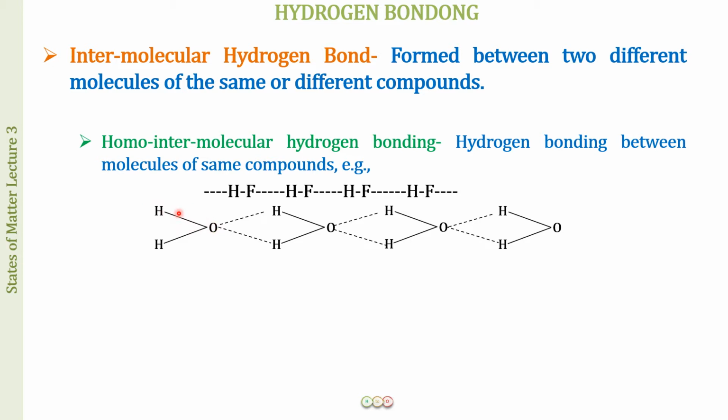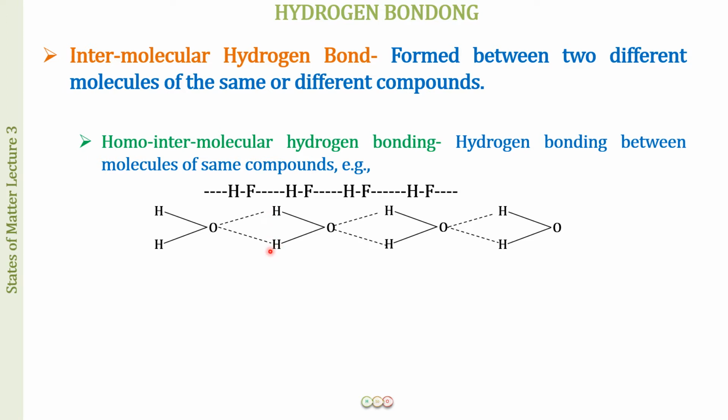So here, when the covalent bond is formed, again the electron density is going to be towards oxygen. So there is going to be a partial negative charge on this, and a partial positive charge on hydrogen. But in the water molecule, the oxygen is covalently bonded to two hydrogen atoms. So the two hydrogen atoms will each have a partial positive charge, and as the molecule as a whole is completely neutral, the oxygen will have 2 units of partial negative charge. As a result, when it comes close to another water molecule, the oxygen atom can form two hydrogen bonds with the two hydrogen atoms of the adjacent molecule.